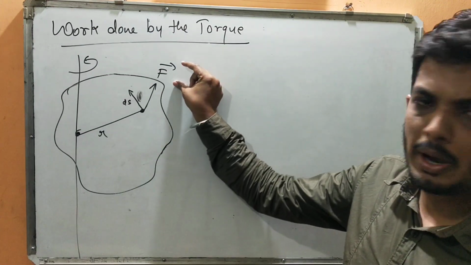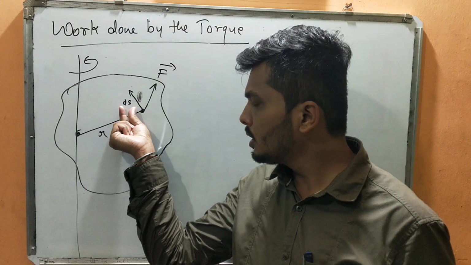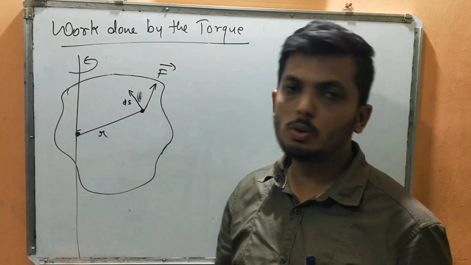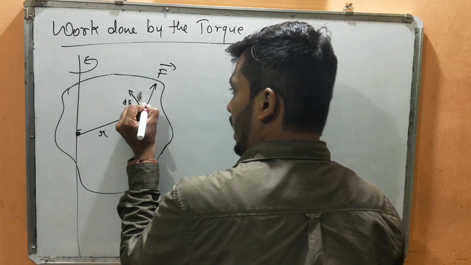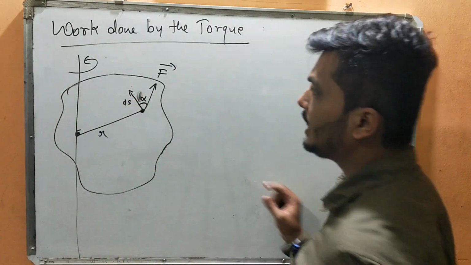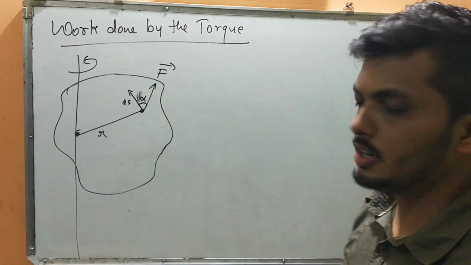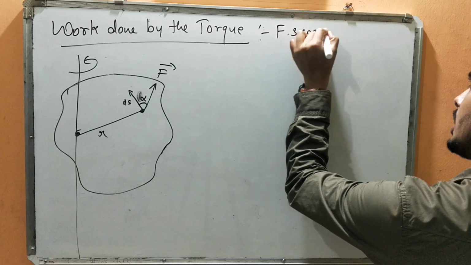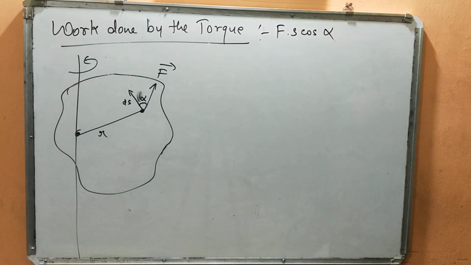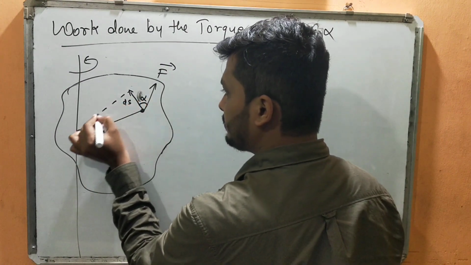This is a force of very small magnitude, and it is responsible for the body undergoing this much displacement ds. Let alpha be the angle between F and S. That's what you studied, right? F dot S cos theta. So instead of cos theta, I'll write cos alpha.